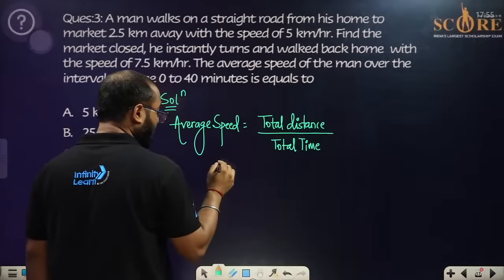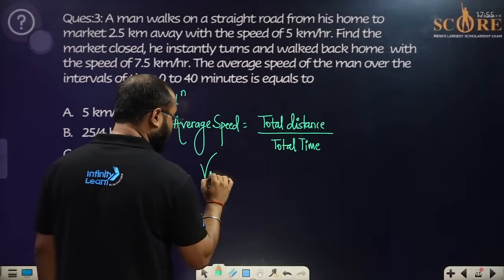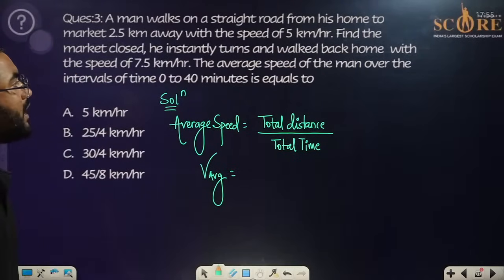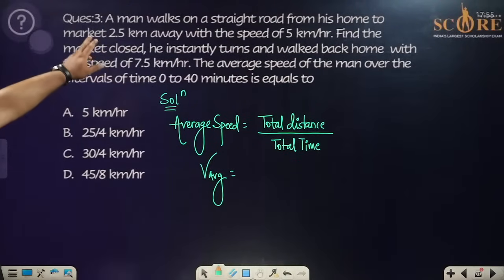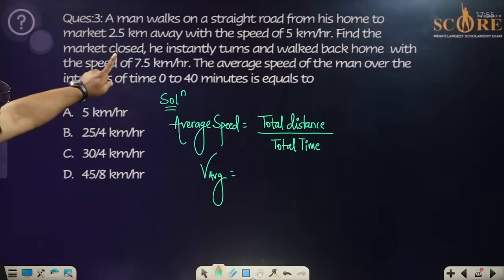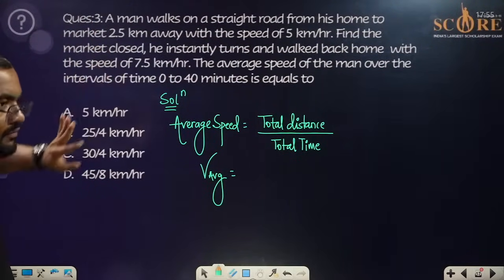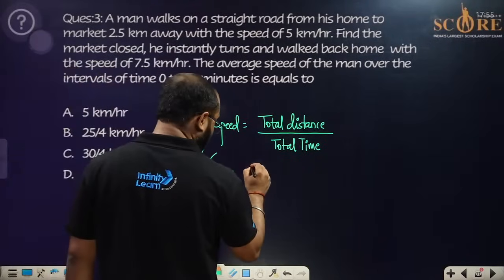We have to find it in kilometers per hour. The total distance is 2.5 plus 2.5, so the total distance is 5, because the distance will be the same, right?